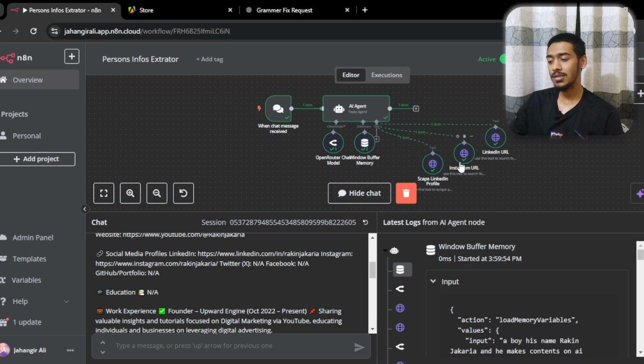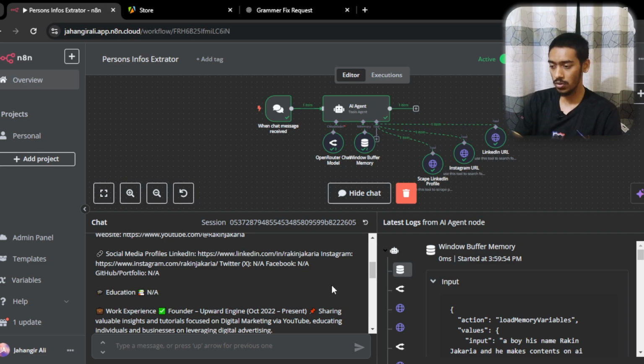Basically, I think a person doesn't need the Twitter account and the Facebook account, because with a similar name there are lots of Facebook profiles. So scraping Facebook is kind of hard, so that's why I'm just going with the LinkedIn and Instagram tools, and that's how it really works. And it also does educational qualification. On my LinkedIn profile I didn't give any educational information about myself, so that's why it's showing null.